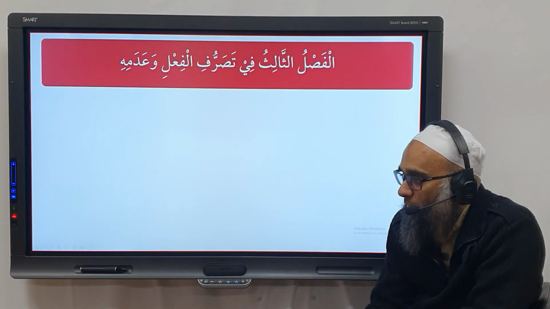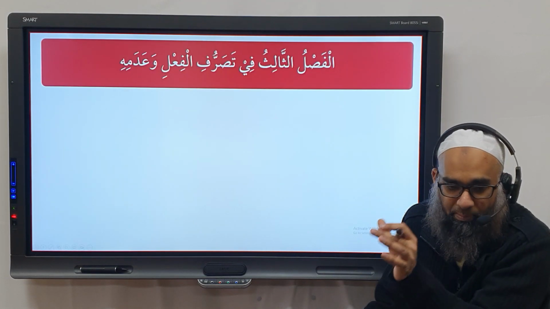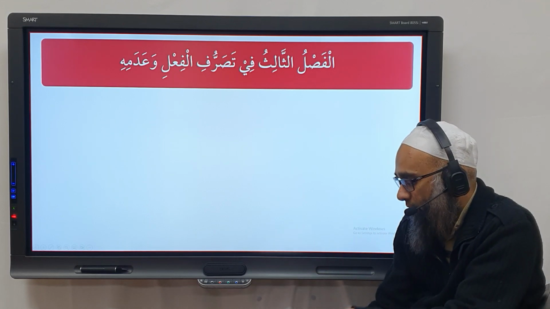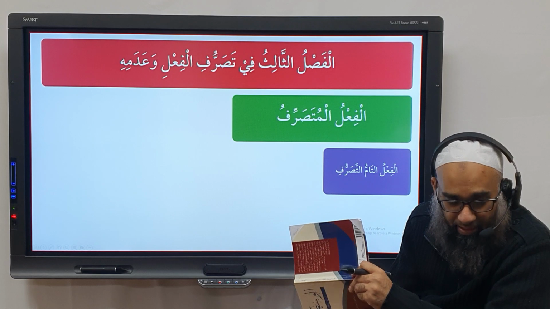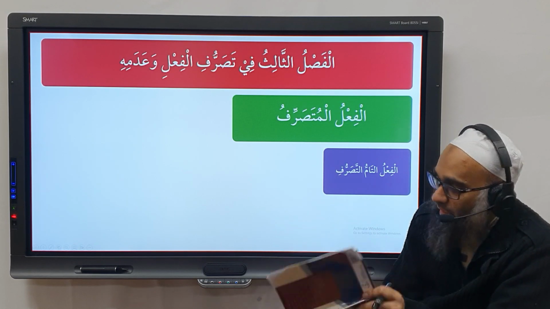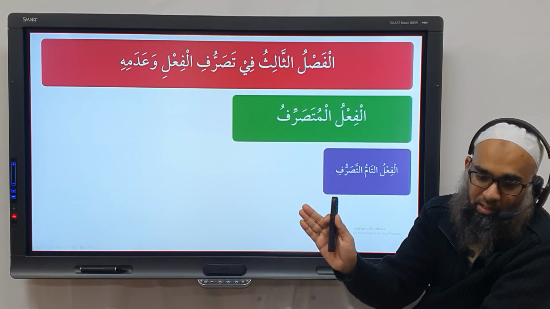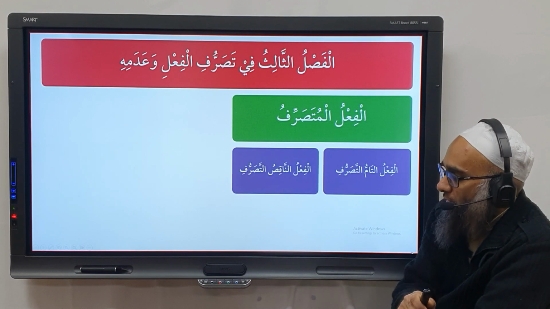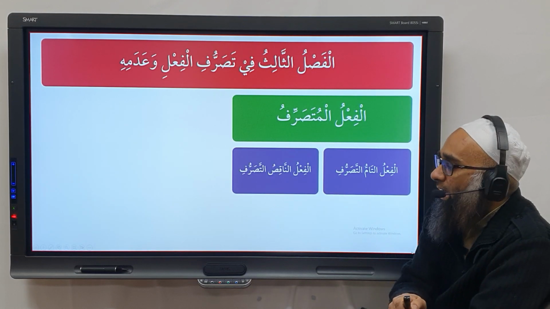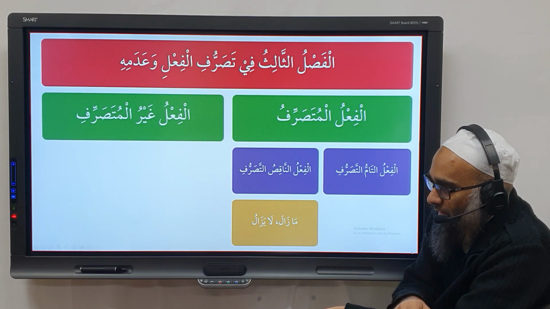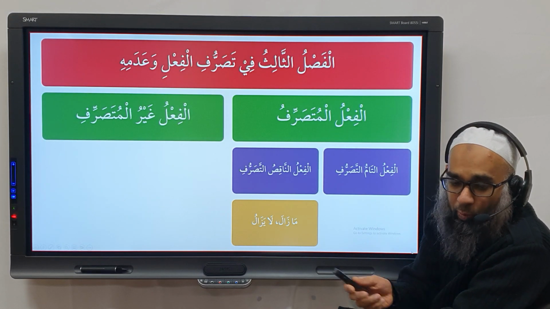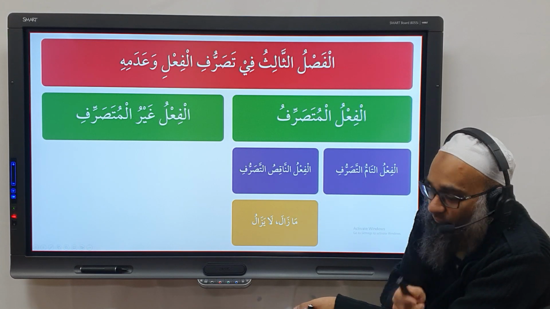So in recap, what do we have? A فعل in terms of تصرف and عدم التصرف. A متصرف is that which has a ماضي and it moves to مضارع onwards. If it moves all the way, مضارع أمر نهي, it's called تام التصرف. If it only moves to مضارع, it's called ناقص التصرف. For example, ما زال لا يزال, only to مضارع. غير متصرف is that which does not move to مضارع or any of the words after that.